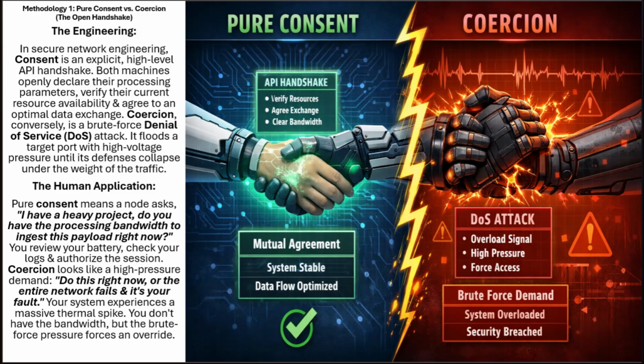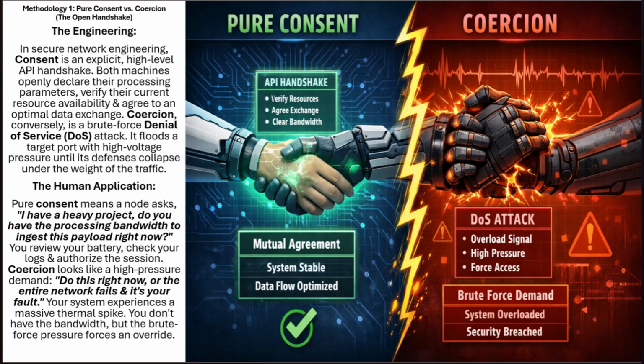Methodology 1. Your consent vs. coercion. The open handshake. The engineering. In secure network engineering, consent is an explicit, high-level API handshake. Both machines openly declare their processing parameters, verify their current resource availability, and agree to an optimal data exchange. Coercion, conversely, is a brute force denial of service (DoS) attack. It floods a target port with high-voltage pressure until its defenses collapse under the weight of the traffic.